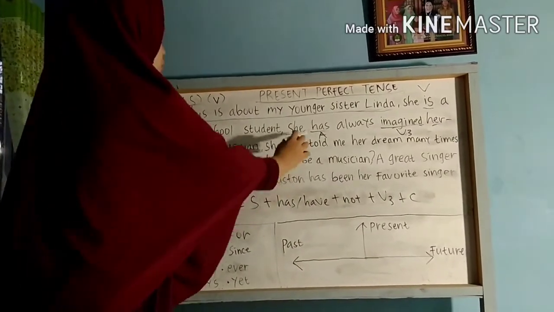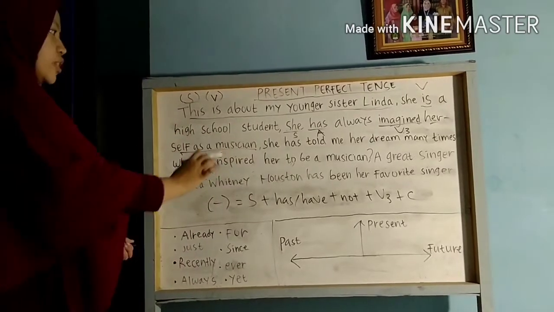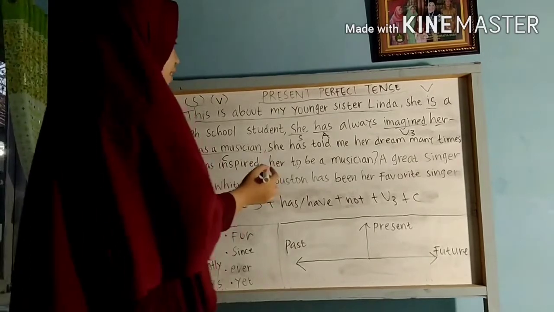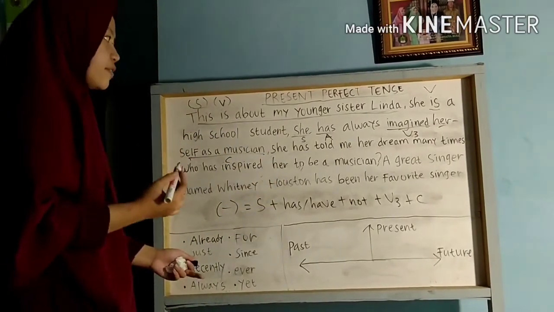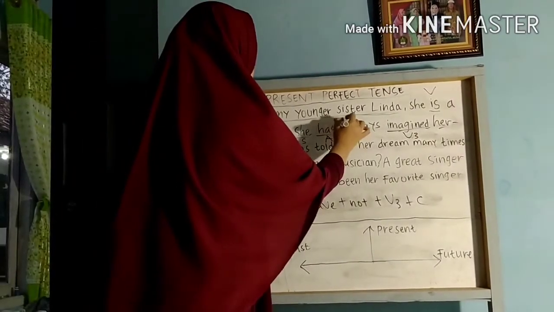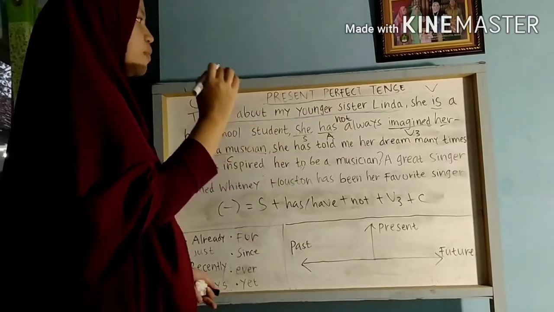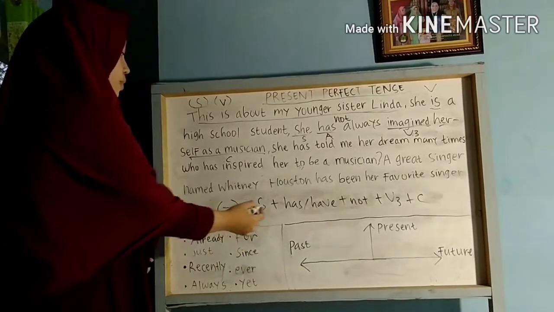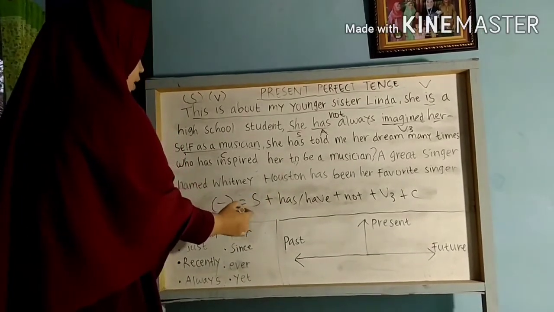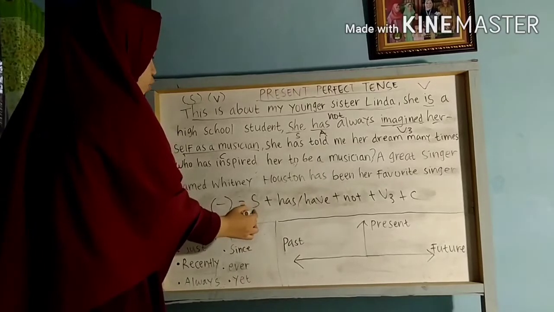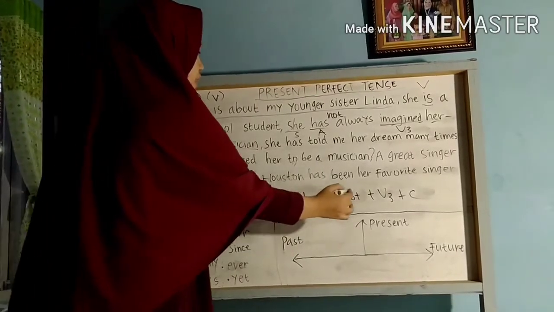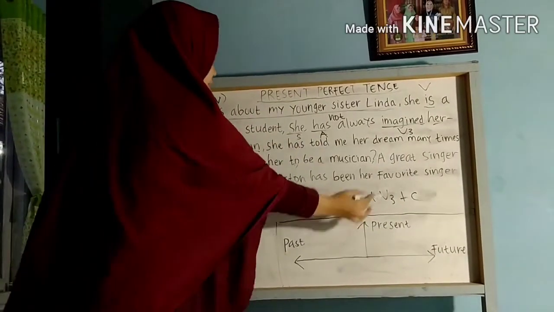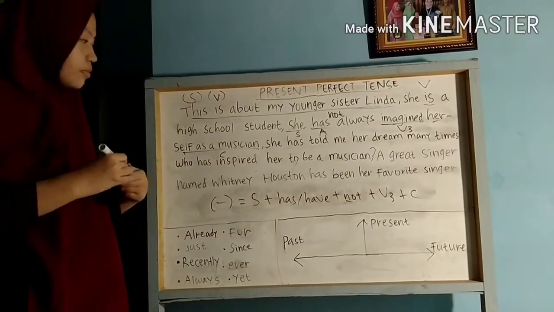Like in here, she has always imagined herself as a musician. This form is positive, and we can change it to negative, just add not. She has not always imagined herself as a musician. So the form is the same as the positive one. It includes subject, auxiliary, verb 3, and complement. Just adding not. You got it?